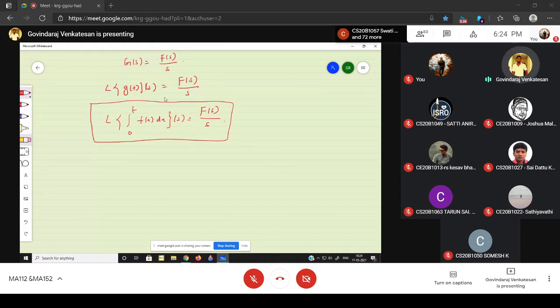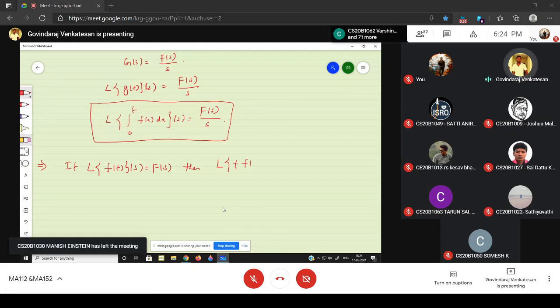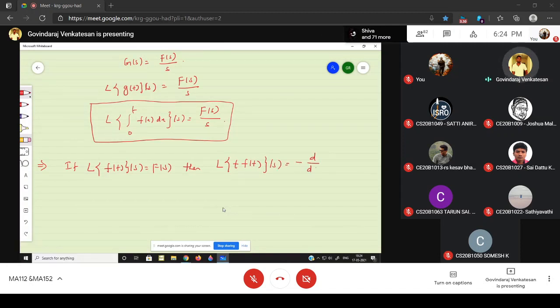where the function is multiplied with t. The next note is, if the Laplace of small f of t is capital F, then I have to show that the Laplace of t into f of t is minus d by ds of capital F of s.